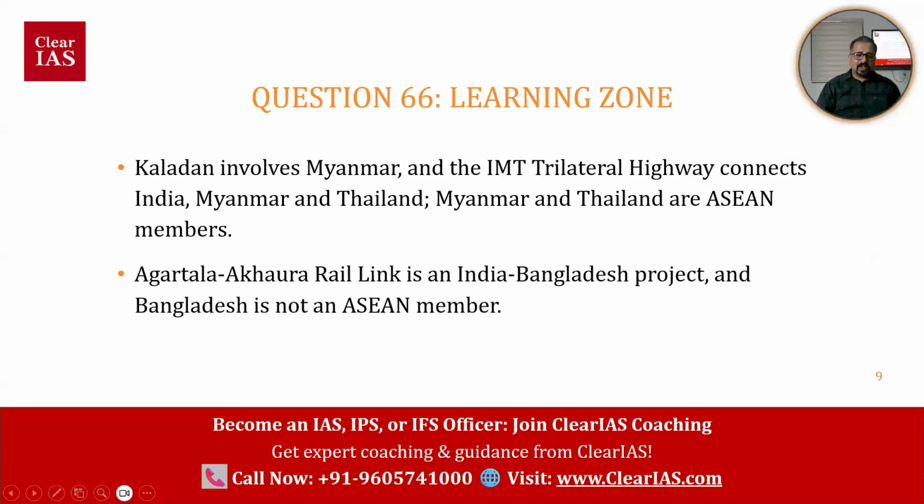So Kaladan is a project which involves Myanmar, and the IMT Trilateral Highway connects India, Myanmar and Thailand. Myanmar and Thailand are Southeast Asian countries, that is ASEAN members. So Kaladan involves Myanmar, IMT Trilateral Highway involves India, Myanmar and Thailand. So all that comes. But what about the Agartala-Akhaura Rail Link? That is an India-Bangladesh project, and Bangladesh is not an ASEAN member. So that is the case.